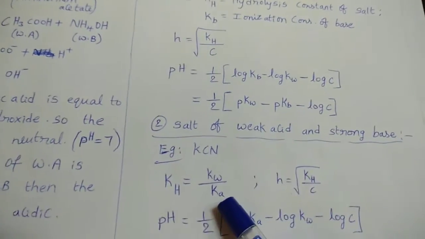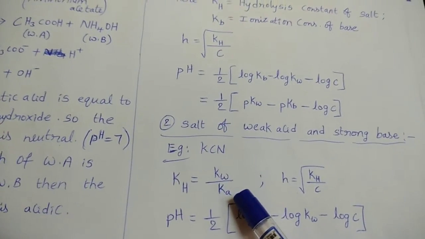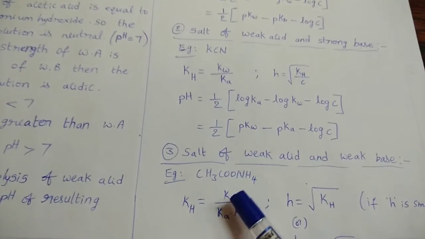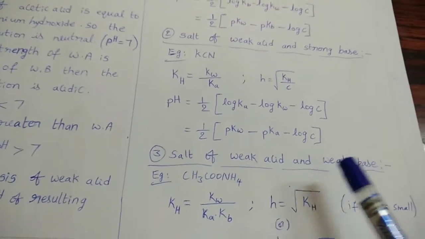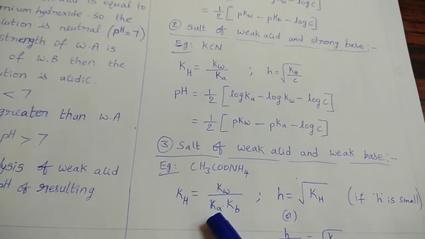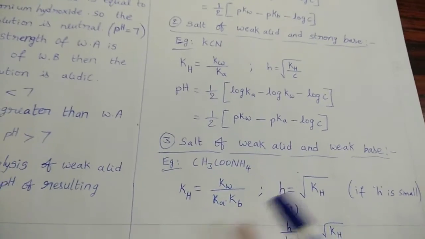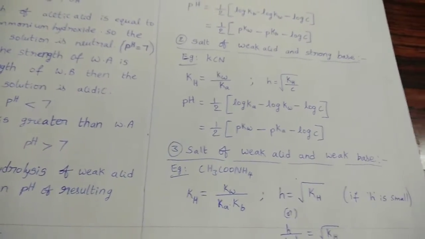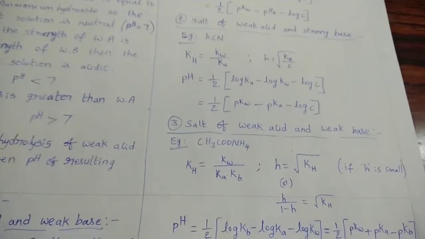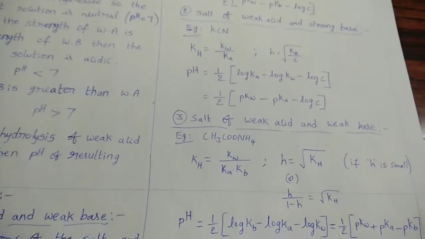Here weak acid, so in the denominator Ka is present. Here both weak acid and weak base are weak, that's why in the denominator we took Ka into Kb. Understand this difference? Now see the multiple choice questions related to this.